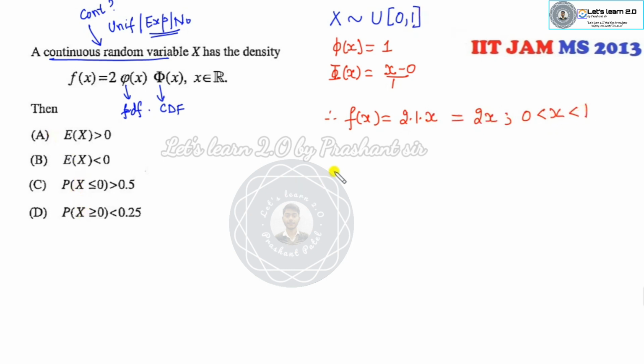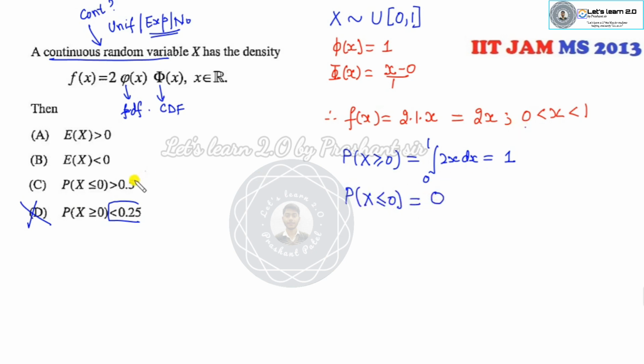Now look at the options. Firstly, x greater than or equal to 0. Because it's continuous over 0 to 1 with density 2x, what is the right answer? It's 1. But he said less than 0.25. Look at the last option, option C. If x is less than or equal to 0, clearly it is 0. But he said greater than 0.5.